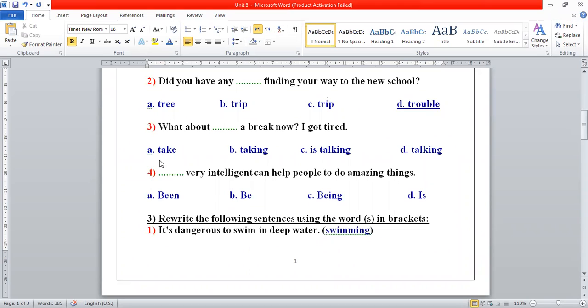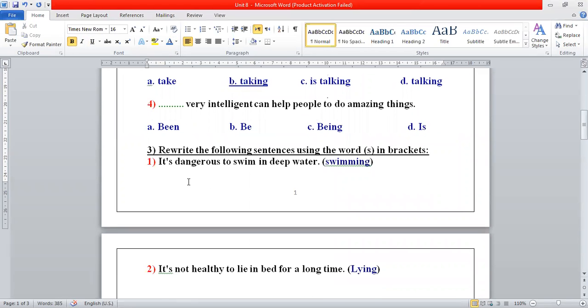Can you say take, taking, is talking, talking? After what about you have to put the ing form, gerund. We have two gerunds here. The first one taking and the second one talking. You can say taking a break or talking a break. Of course, it will be taking a break.